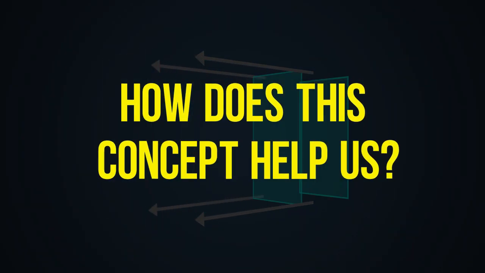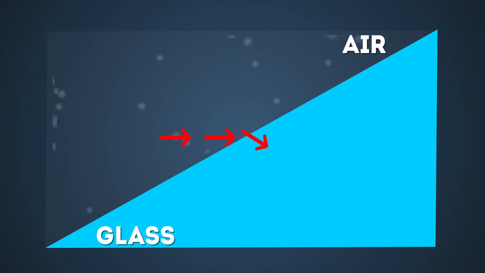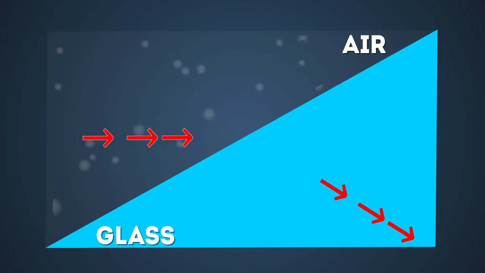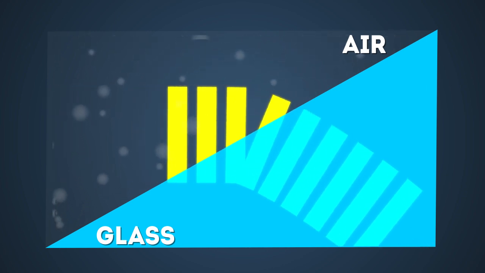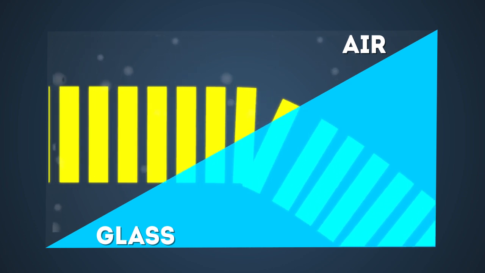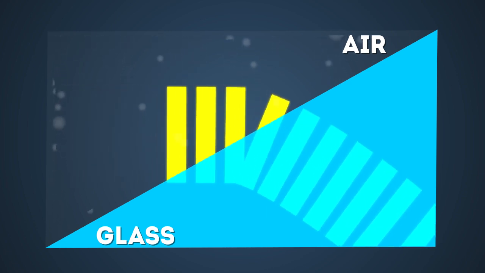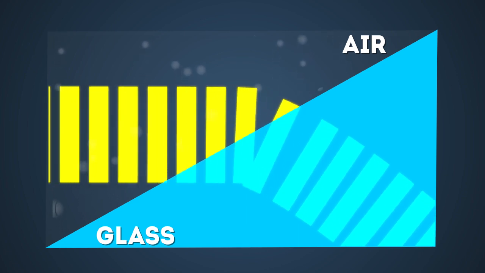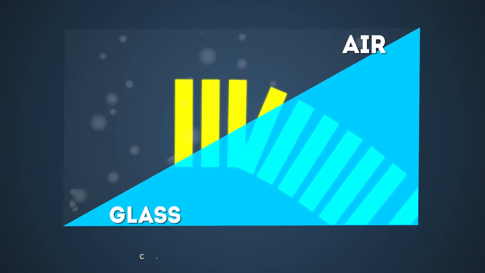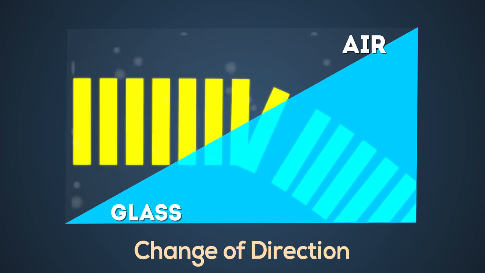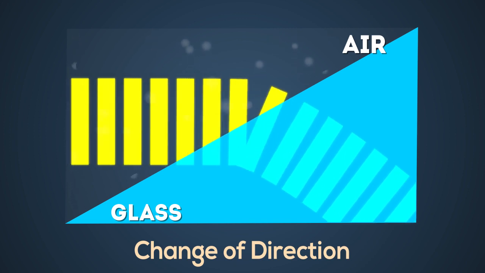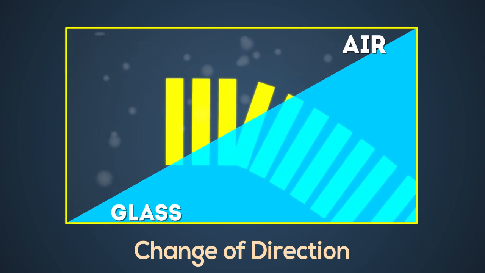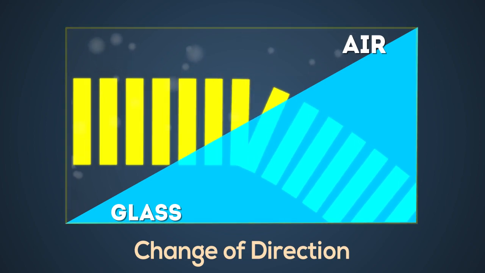So how does this concept help us? Well, because we know that light slows down when it goes from air to glass, the wavefront must also slow down. Now, if the light is entering the glass at an angle, one part of the wavefront will reach the glass and slow down while the other will be moving at the same speed as before. This is what causes the change of direction. Because to keep the wavefront intact, the light has to bend, as you can see in this animation. This is why the change in speed of light causes light to bend.